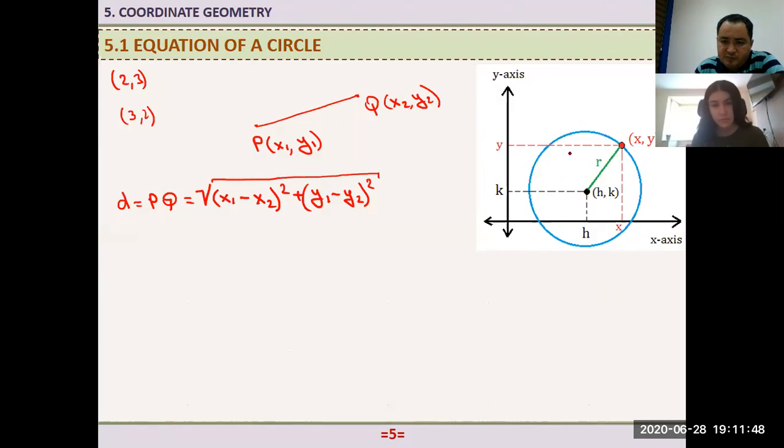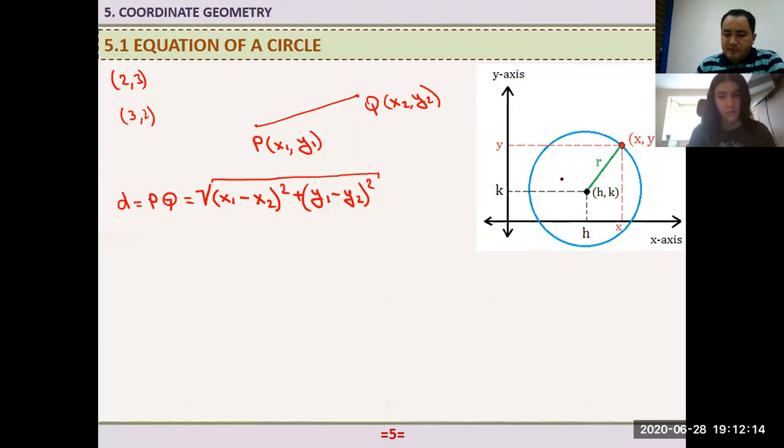That means that if you just pick any point on the circle and evaluate the distance between this point and the center, that's the same. That's why we call this center. And the distance, we call this radius, right? This is the radius. So pick any point. So here, this number, we are saying that it is given. That's why I'm using here h and k. These are given numbers. And also this radius distance is also given.